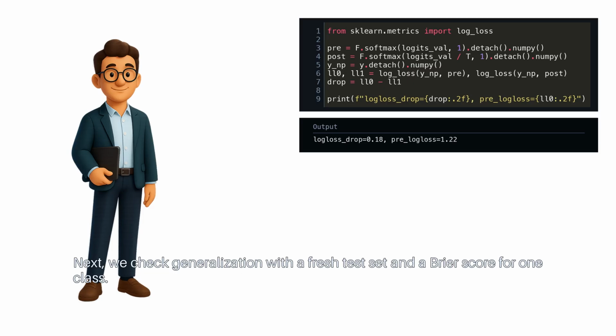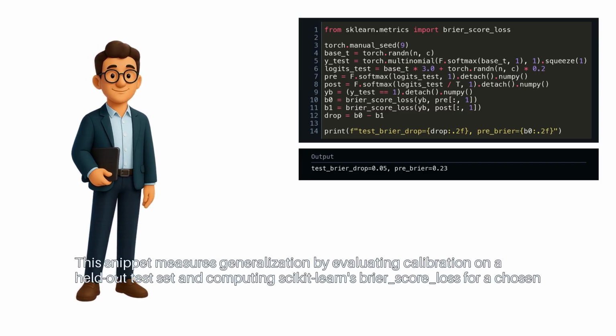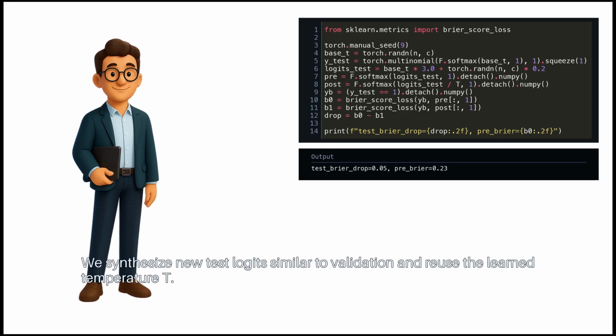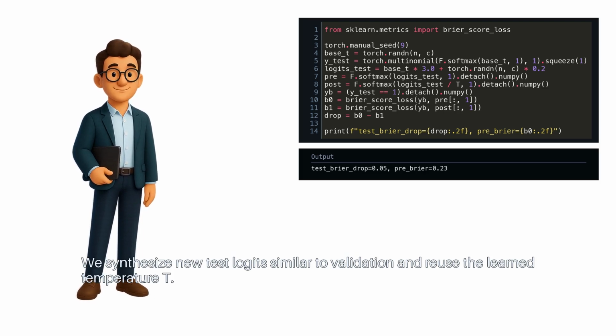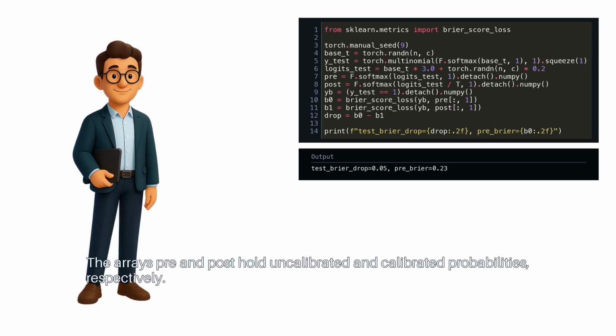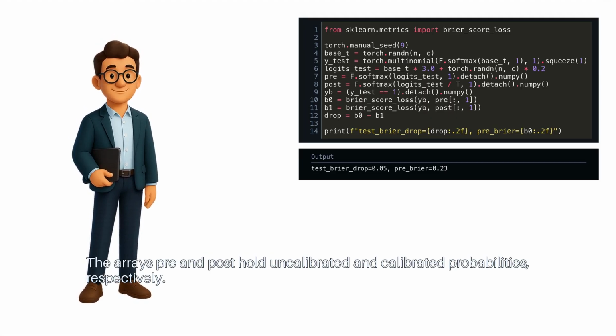Next, we check generalization with a fresh test set and a Brier score for one class. This snippet measures generalization by evaluating calibration on a held-out test set and computing scikit-learn's Brier score loss for a chosen class. We synthesize new test logits similar to validation and reuse the learned temperature T. The arrays pre and post hold uncalibrated and calibrated probabilities, respectively.